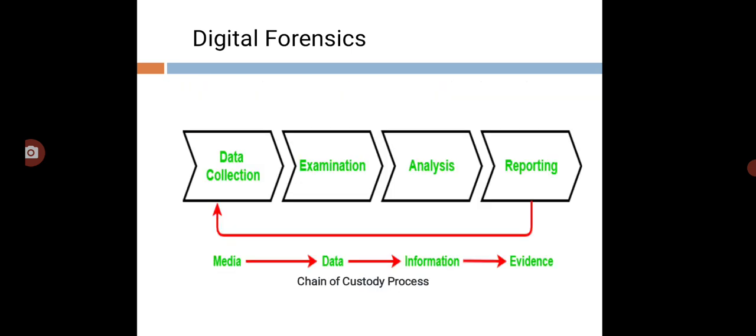So this is the chain of custody process: data collection, examination, analysis, and reporting. In data collection, we have to collect the media data which is to be examined and the information which is to be analyzed. Next is evidence, or the reporting of the documentation in front of the court.